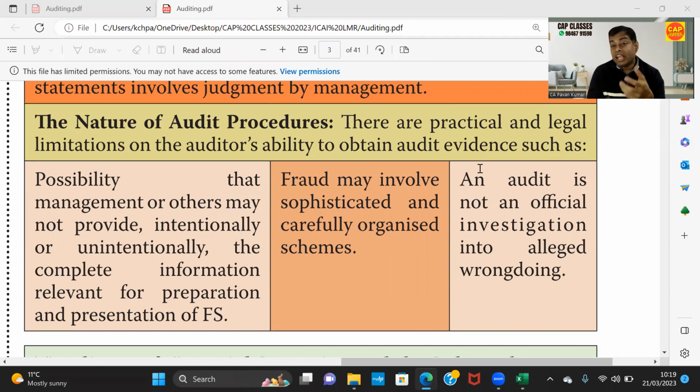Auditor may not be able to detect those kind of frauds. I'll give you a small example, okay? There are so many examples. I'll give you a very relevant example. Have you heard Toshiba Computers? This Toshiba CEO resigned few years back on an allegation that there is window dressing and there is inflation of